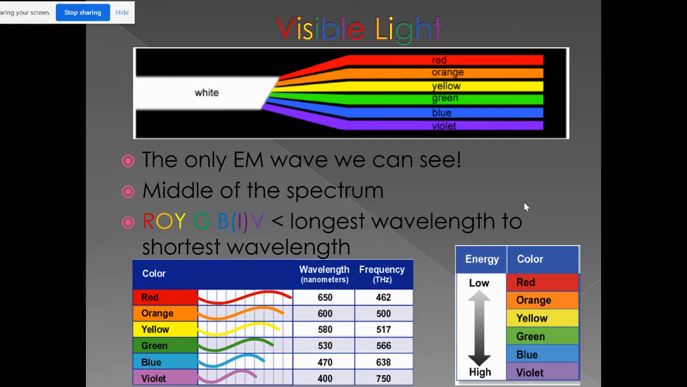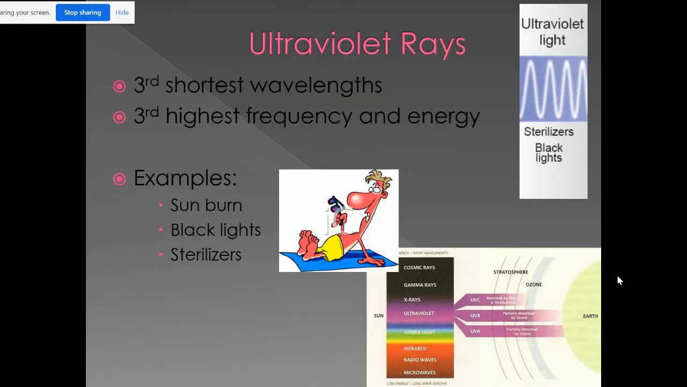Moving away from the middle, we're now moving into our shorter wavelengths and our higher energies. The next 3 are actually dangerous to us. The first of the 3 is called ultraviolet rays. We're going to call these the 3rd shortest wavelength, the 3rd highest frequency, and the 3rd highest energy, which makes these the 3rd most dangerous for us.